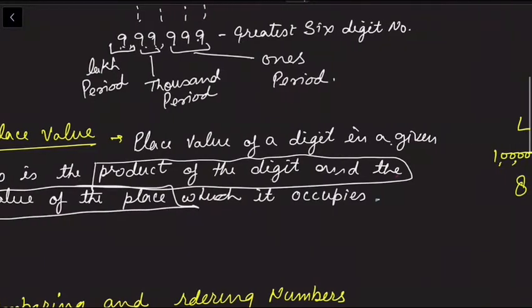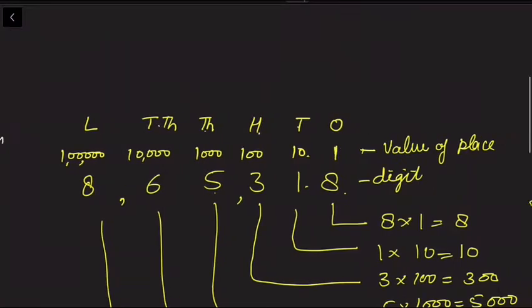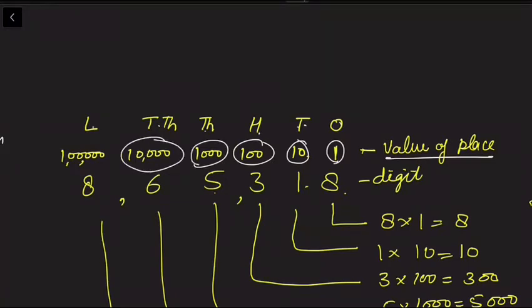If we have the number 8,65,318, we put ones, tens, hundreds, thousands, ten thousands, lakh.